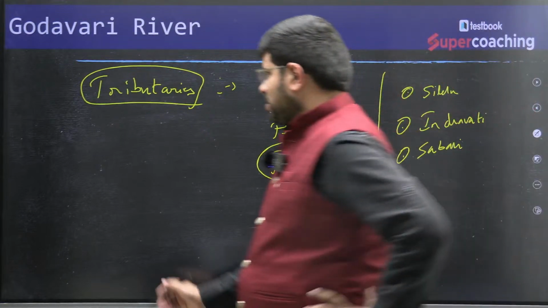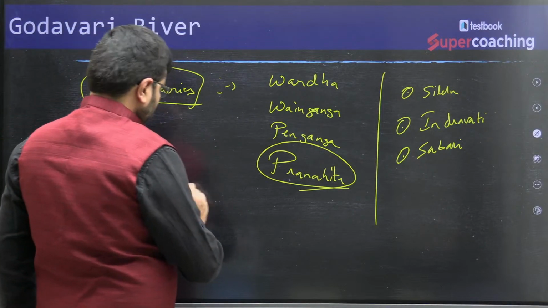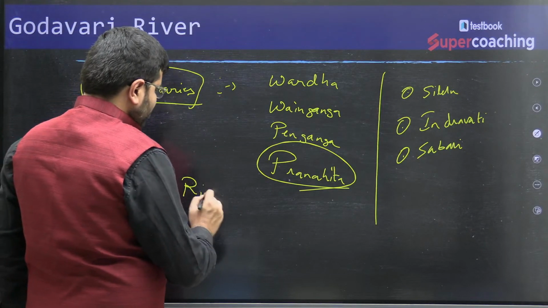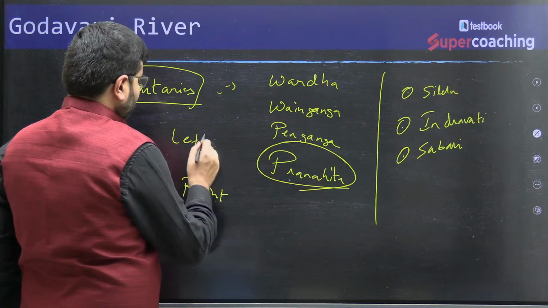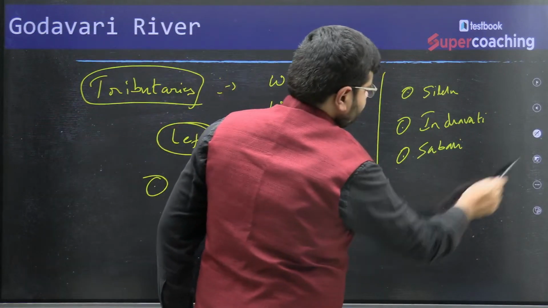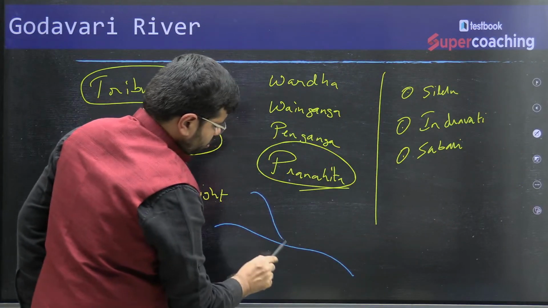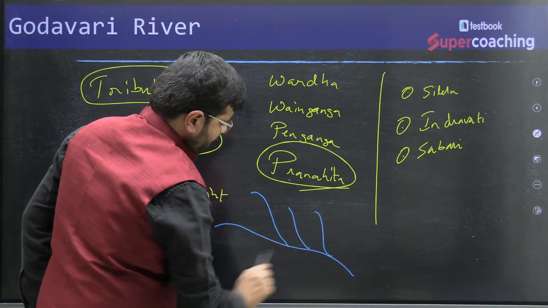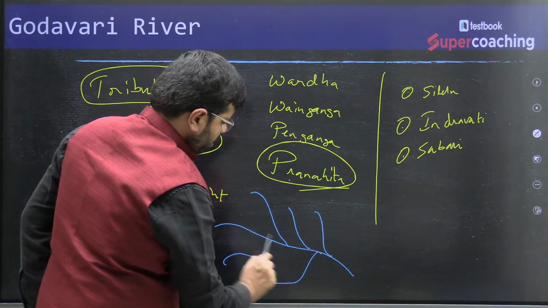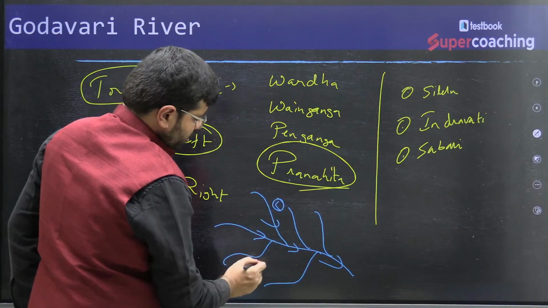Similarly, they can also discuss right bank tributaries, left and right. So what is left and right? Very simple. If this is a river, this is the left bank, this is the right bank.